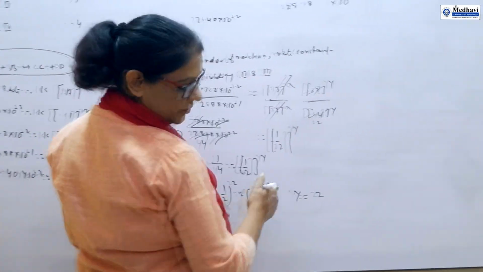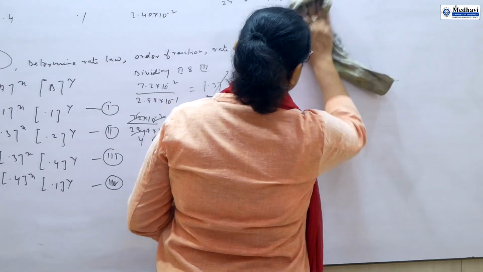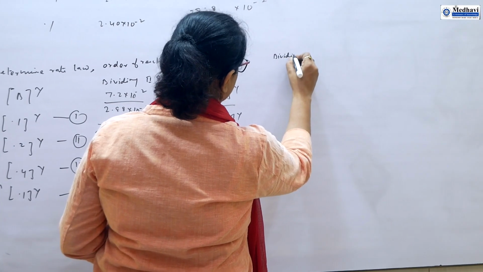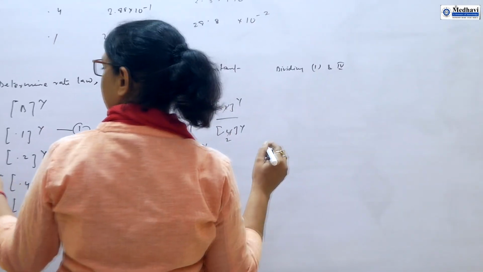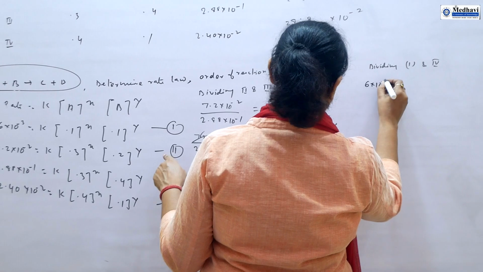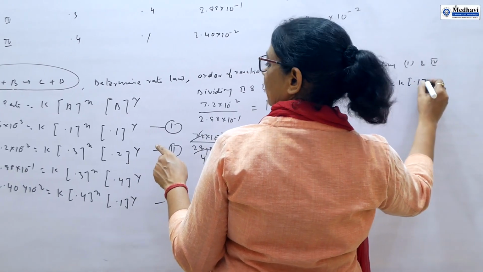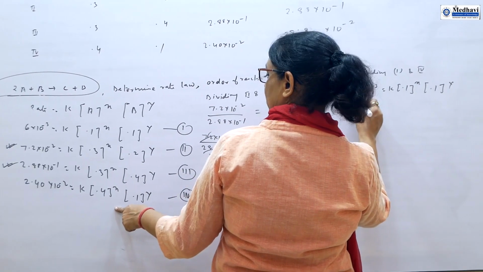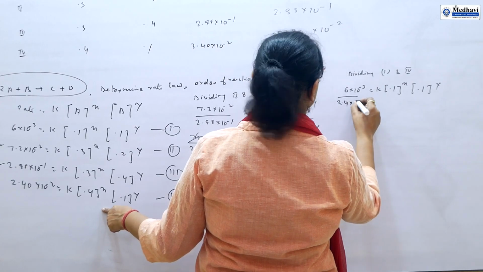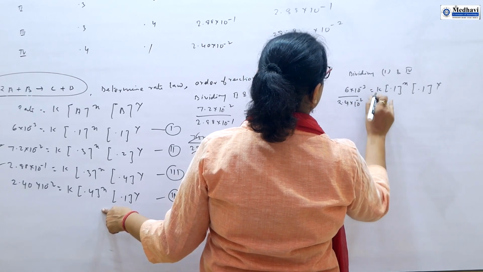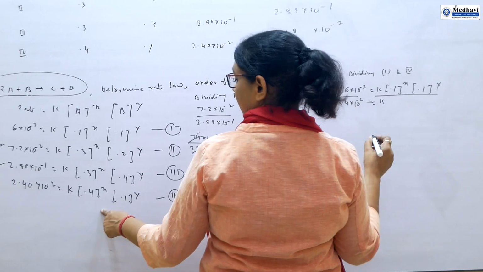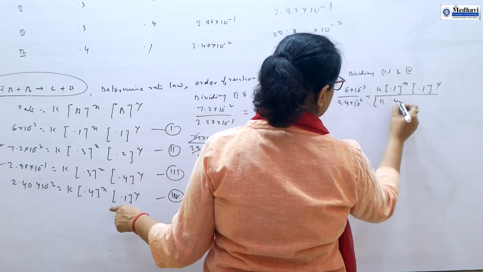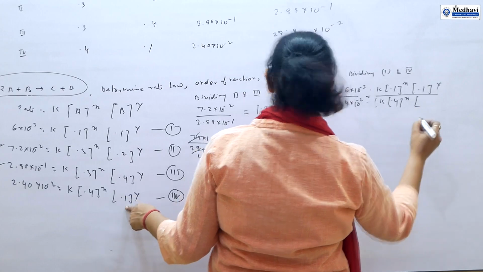So dividing equation 1 by 4, we get 6 into 10 to the power minus 3 divided by 2.4 into 10 to the power minus 2 is equal to k 0.1 to the power x, 0.1 to the power y, divided by k 0.4 to the power x, 0.1 to the power y.